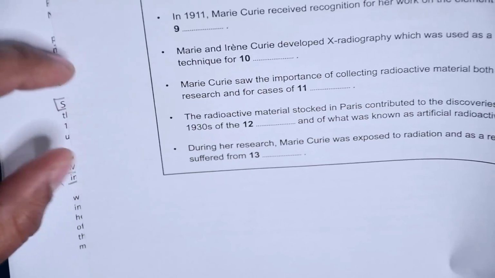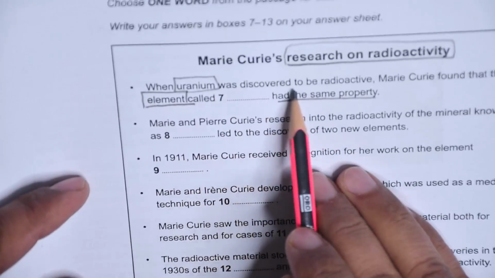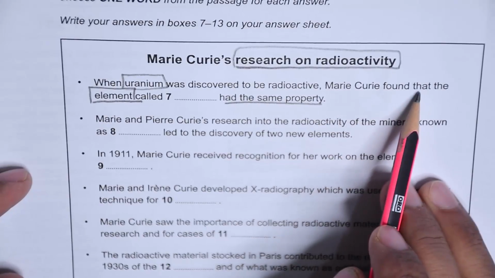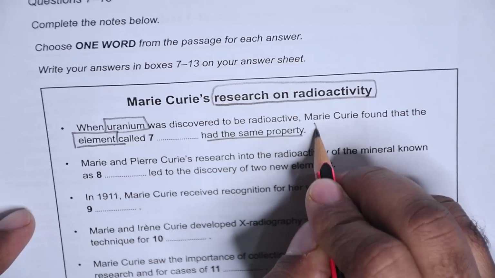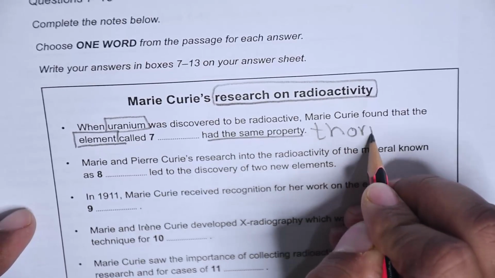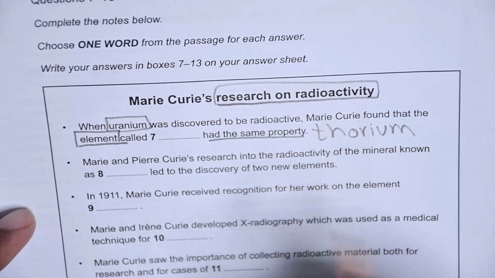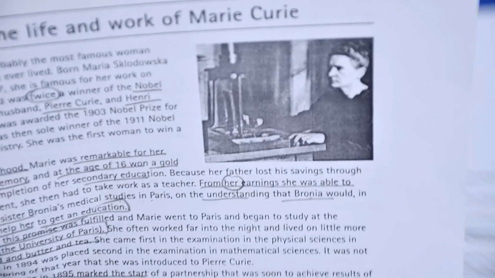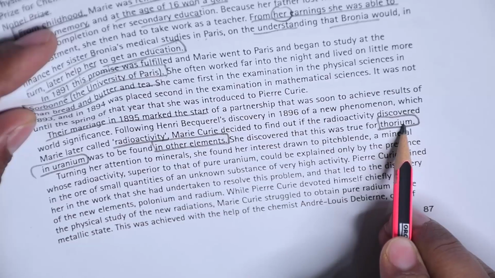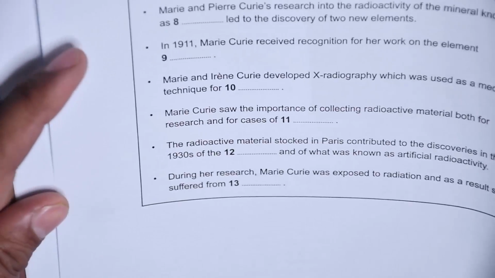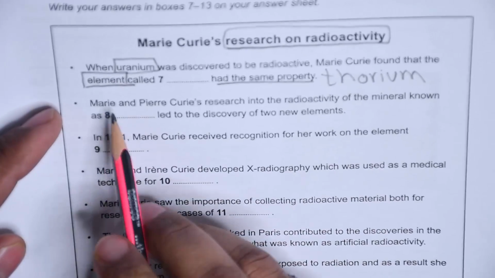So what is the question? When uranium was discovered to be radioactive, Marie Curie found that the element called thorium, I write it here, had the same property. Now thorium had the same property and this was true for thorium. Okay, let's go on. So far good start, huh?